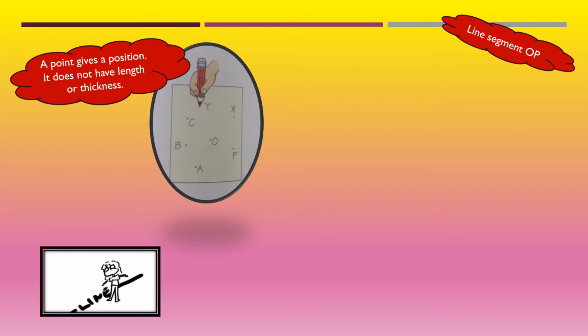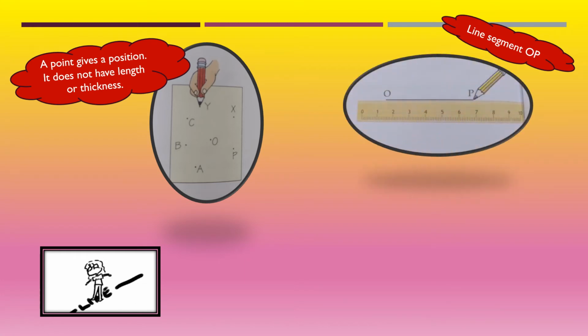Now, what is line segment OP? A line segment always has two endpoints, whereas a line has no endpoints. So whenever you draw a line segment between two points, place a ruler and run the pencil along the ruler from one point to the other.